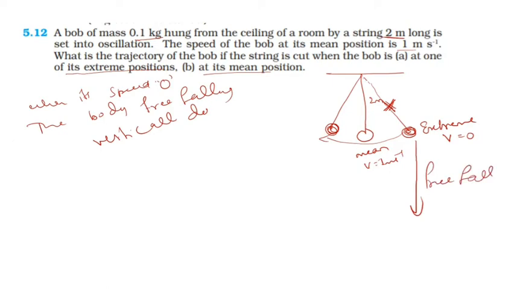If the thread is cut at the mean position, it is moving with a particular velocity, that is 1 meter per second. So initially it has some speed, and that's why it moves horizontally. Okay, so this is the trajectory of the bob when the string is cut at the extreme position as well as the mean position.